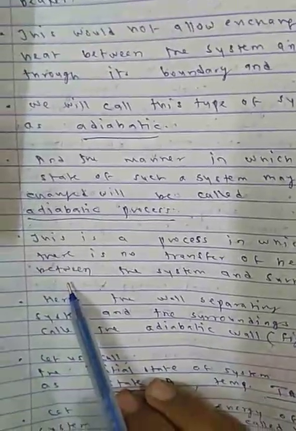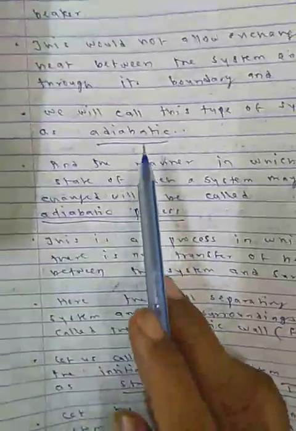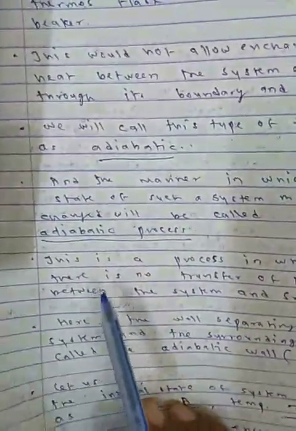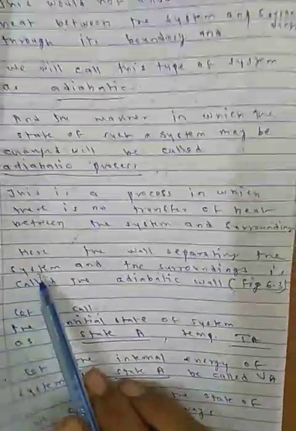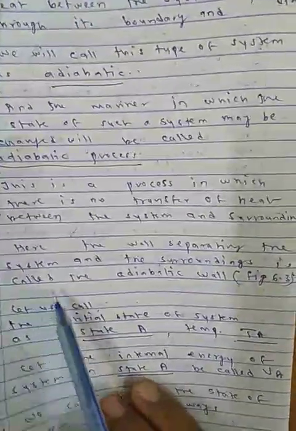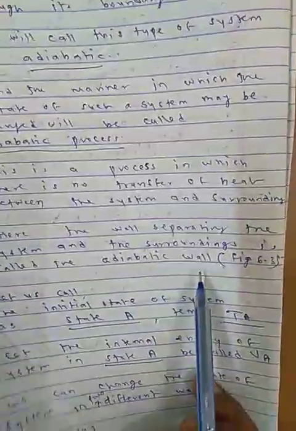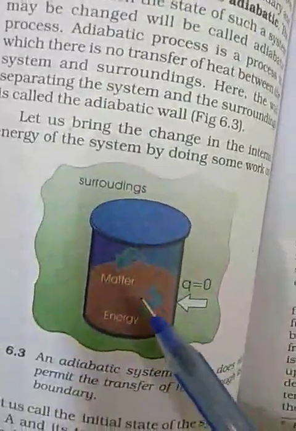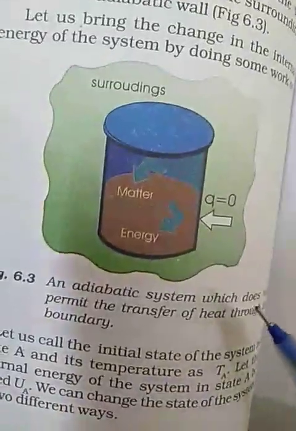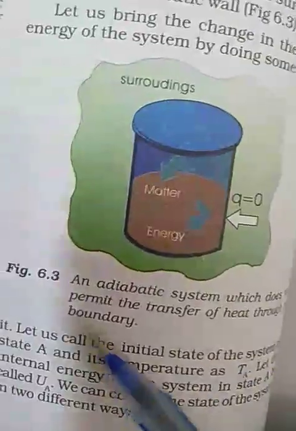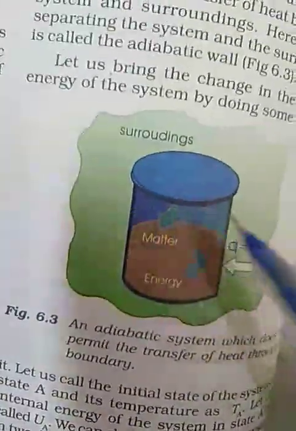I told you in the isolated system, there it is called adiabatic process and the system is called adiabatic. Here the wall separating the system and the surroundings is called the adiabatic wall. Okay, see figure 6.3. This is surrounding, this is matter, this is energy, Q is equal to 0. An adiabatic system does not permit the transfer of heat through the boundary. Okay, an isolated system I told you.